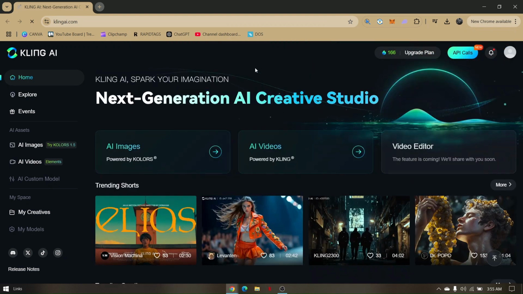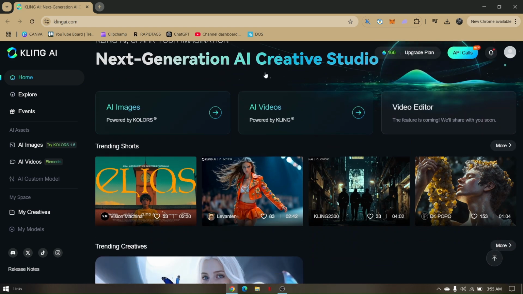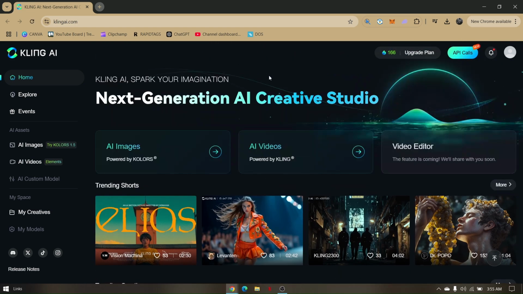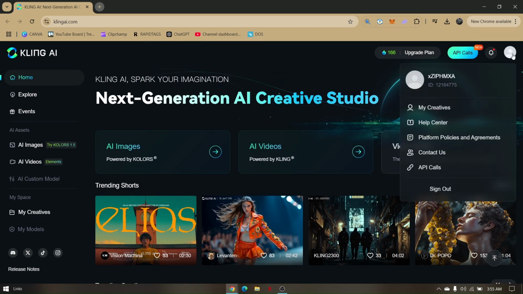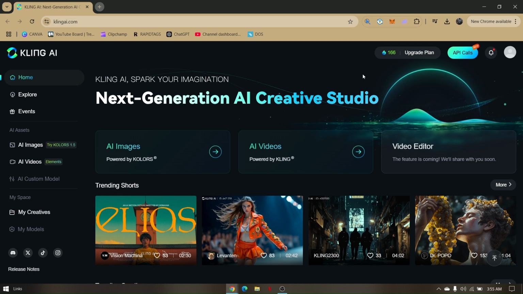How to easily delete your Kling AI account. Now, if you ask Google how to delete your Kling AI account, Google will provide you information such as just go directly to your account and there is going to be a delete button, which is actually not. So the easiest way of deleting your Kling account is: